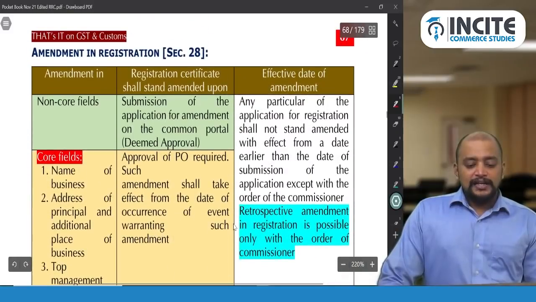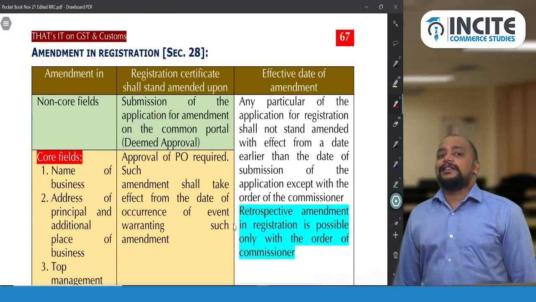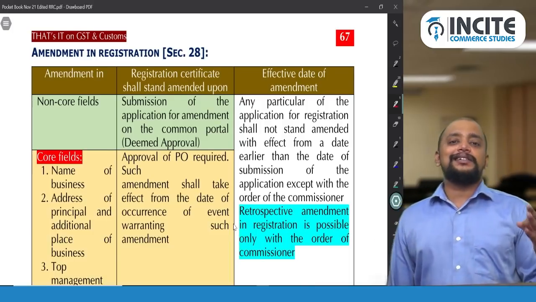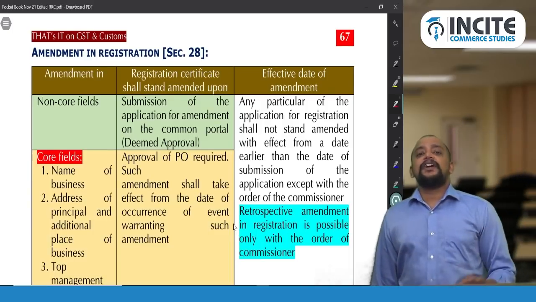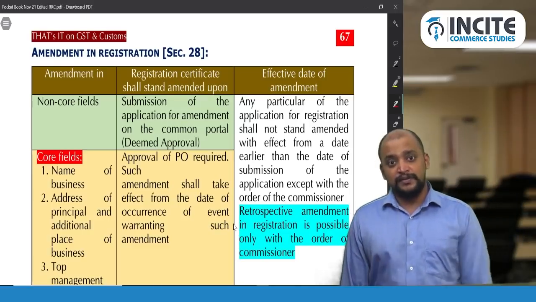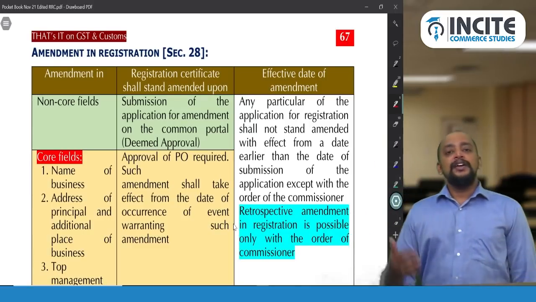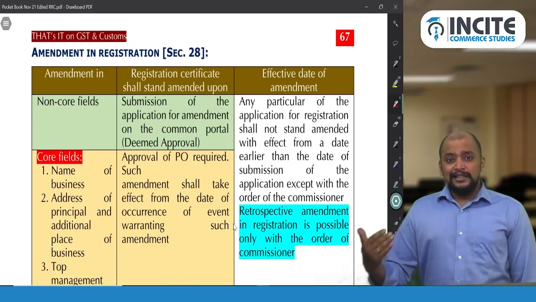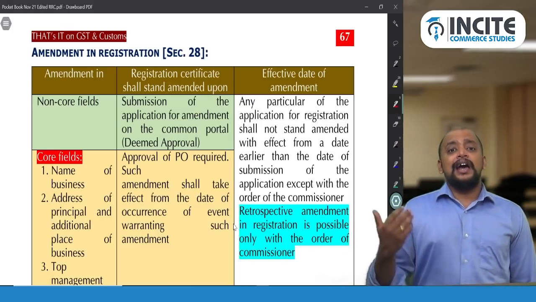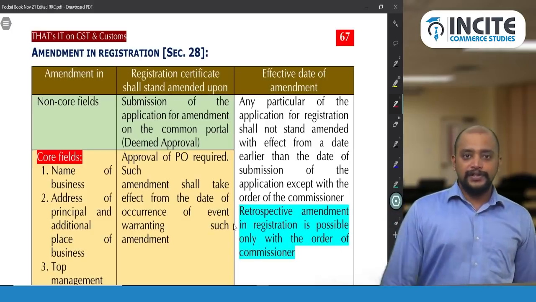Next, section 27 we completed, that is special provisions applicable to CTP and NRTP. So 3 sections we have seen now, that is 25, 26 and 27. 22, 23, 24 we completed, 25, 26, 27. Now 3 more sections are there, 28, 29 and 30. That is amendment in registration, cancellation of registration and revocation of cancellation of registration.